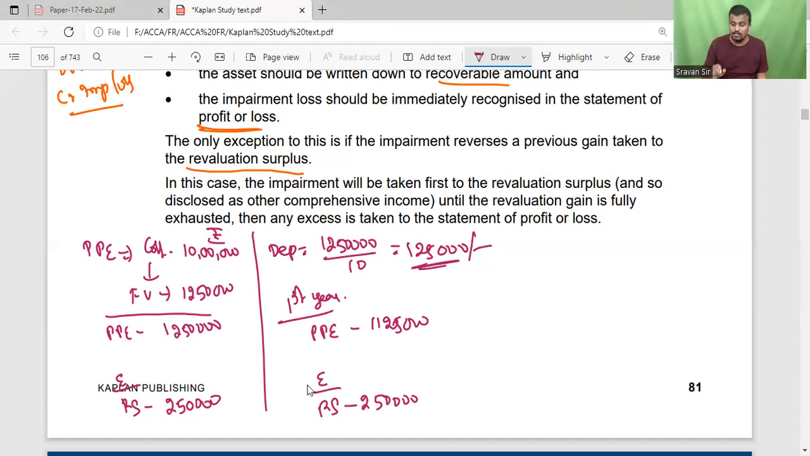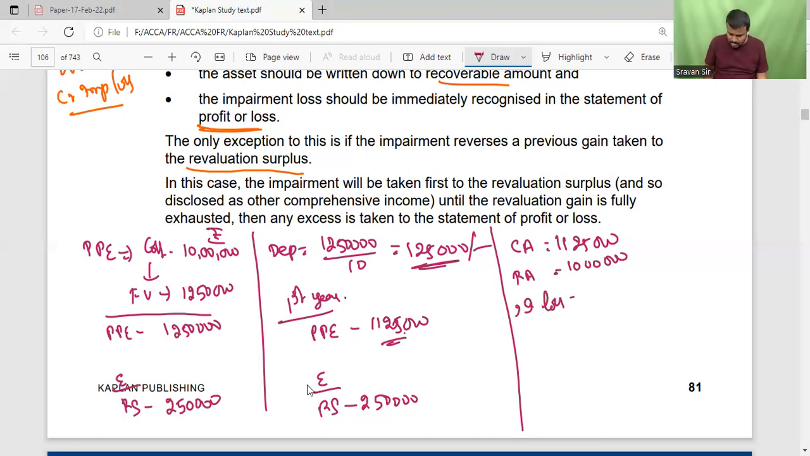Then at the end of the first year, some impairment test was conducted. Here the carrying amount at the end of the first year is 11,25,000 and the recoverable amount is calculated as 10 lakh. So there is an existence of an impairment. Impairment loss is equal to how much? The difference amount of 1,25,000.